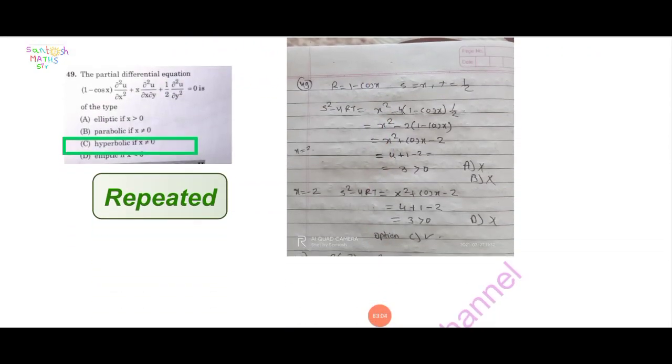Next question, the PDE 1 minus cos x into dou square u by dou x square plus x into dou square u by dou x dou y plus 1 upon 2 dou square u by dou y square equal to 0 is of the type. Find whether it is elliptic, parabolic or hyperbolic. Here r is equal to 1 minus cos x, s is equal to x, and t is equal to 1 upon 2. Compute s square minus 4rt, put the values, and finally we get x square plus cos x minus 2.